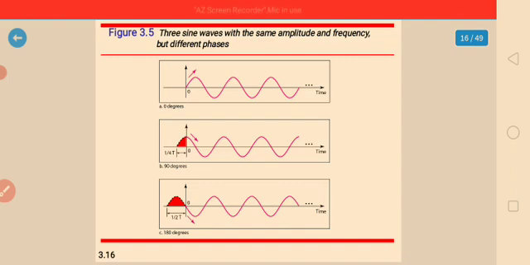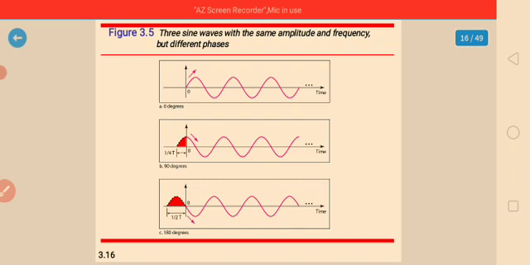Here we can say that the sine wave with phase 0 degrees, the first one, starts at time 0 with 0 amplitude, and the amplitude is increasing. The second one, a sine wave with phase 90 degrees, starts at time 0 with the peak amplitude, and then the amplitude is decreasing.